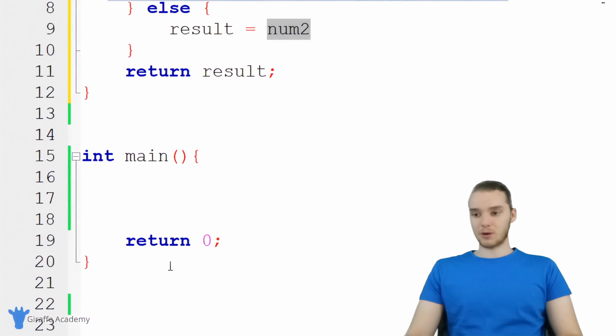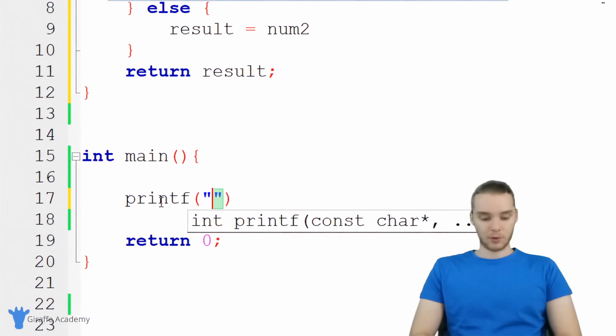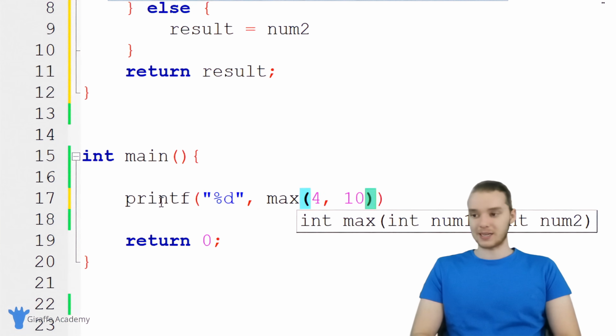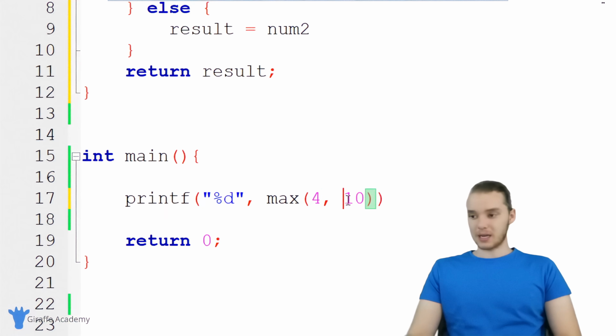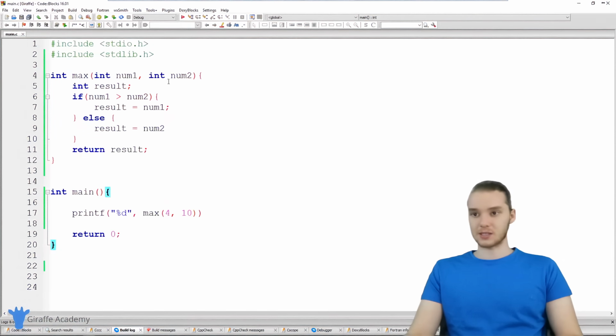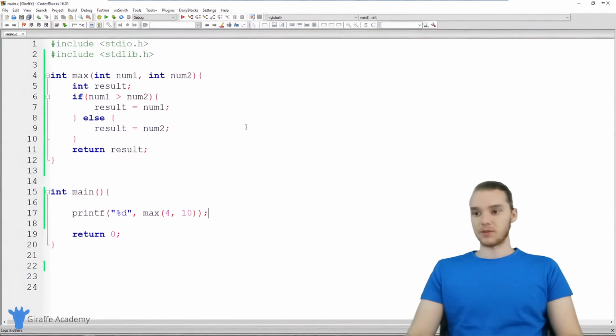So let's go down here into our main method, and why don't we call this? I'm actually going to print out the result. So I'm just going to say printf, and we're going to be printing out an integer. And over here, I'm going to call this function. I'm just going to say max, and I'm going to pass in two numbers. So we're passing a 4 and we'll pass in a 10, and this is going to return to us whichever one is bigger. In other words, this should return 10. So let's go ahead and run our program. And you'll see over here we're returning 10. So we got the value of 10 back from this function.